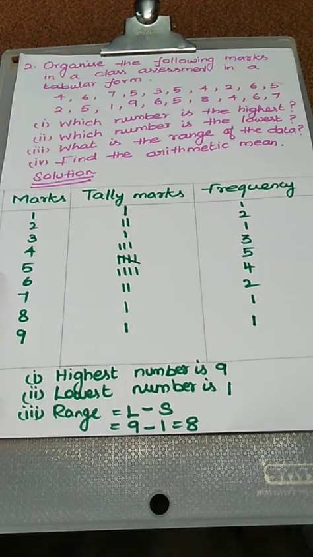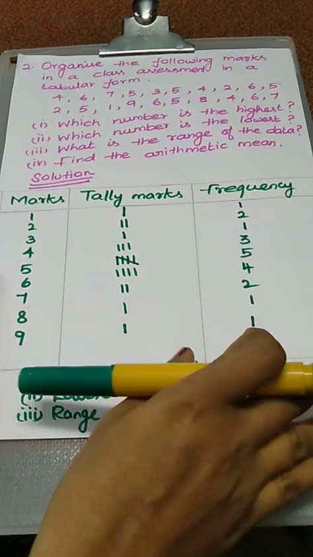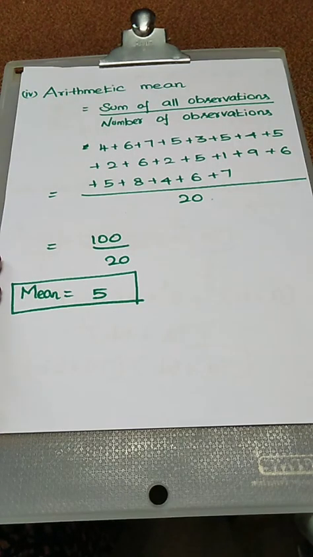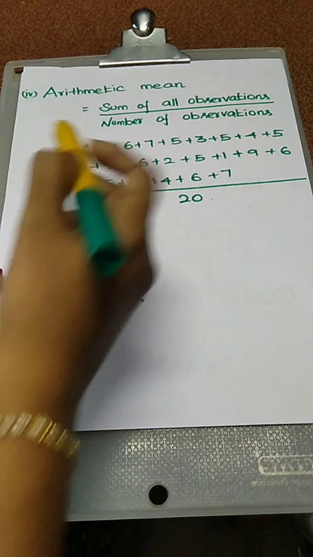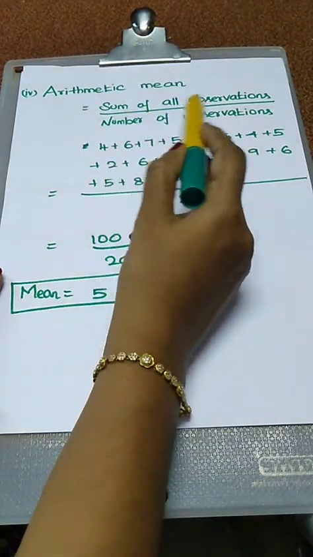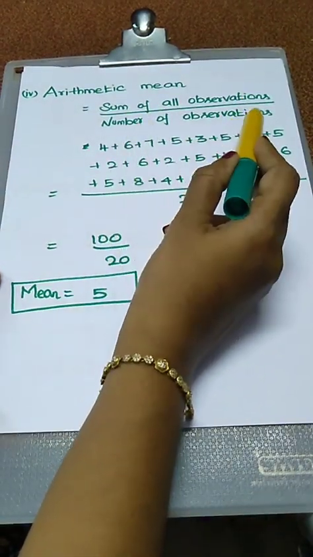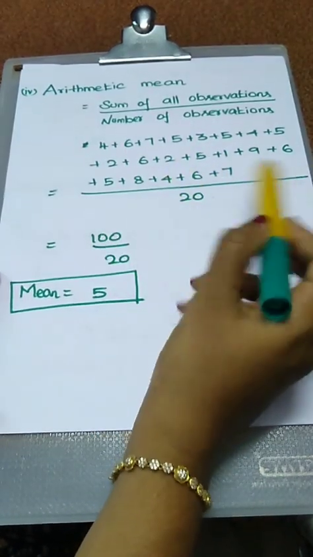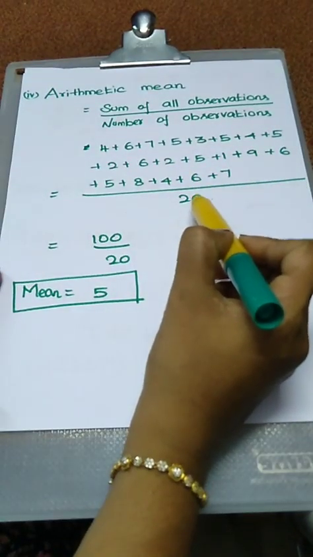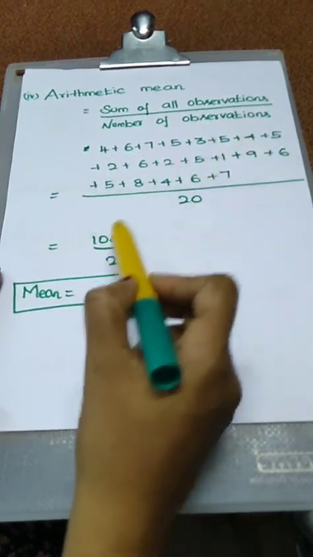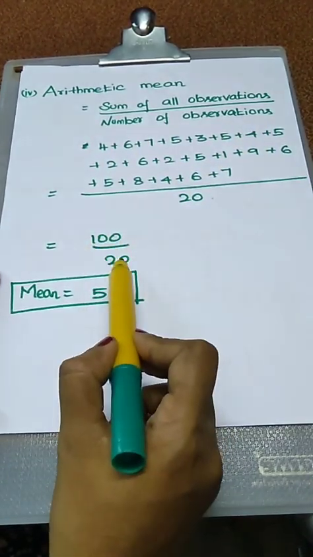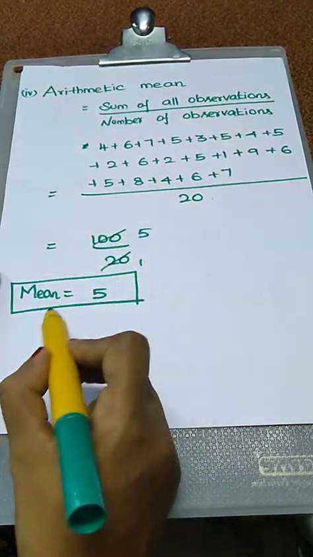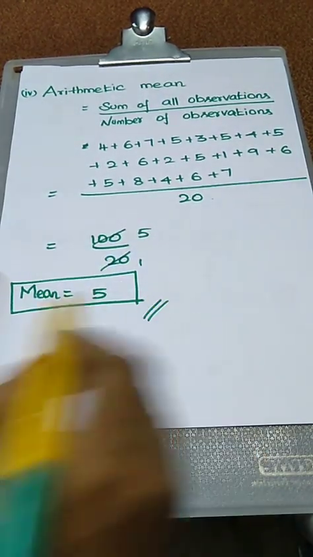The fourth subdivision, find the arithmetic mean. We have to calculate the arithmetic mean. What is the formula for arithmetic mean? Sum of all observations divided by the number of observations. So add all the given values, divided by how many values are given? That is 20. So add all the values, the answer is 100. So 100 by 20, we just cancel the values: 20 ones are 20, 20 fives are 100. So the mean value is 5. That's all.